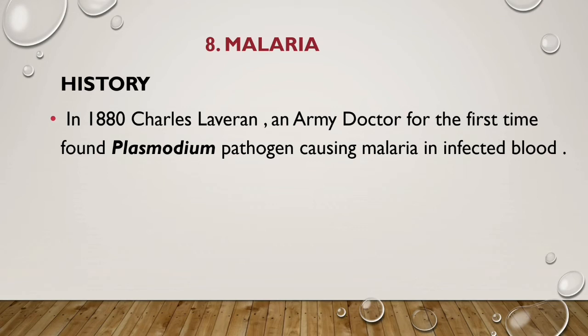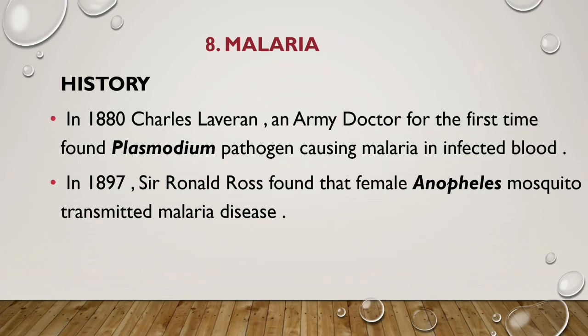Already a person was infected by Plasmodium and was suffering from malaria, and till then nobody knew who was responsible for the disease. So an army doctor identified that malaria was caused by Plasmodium.